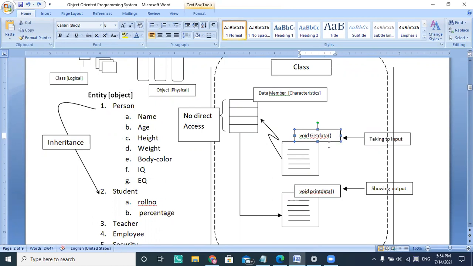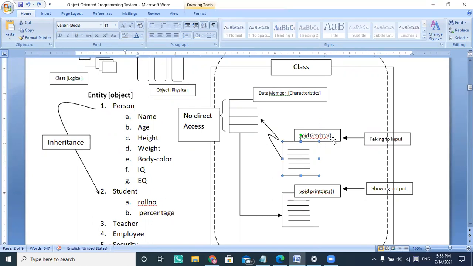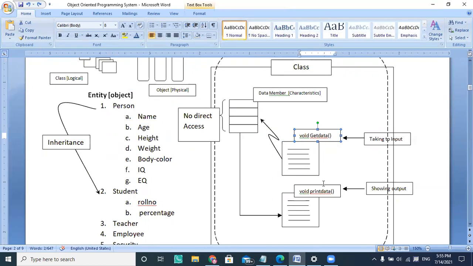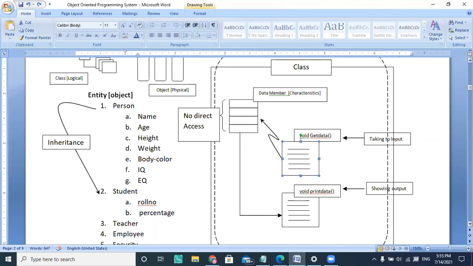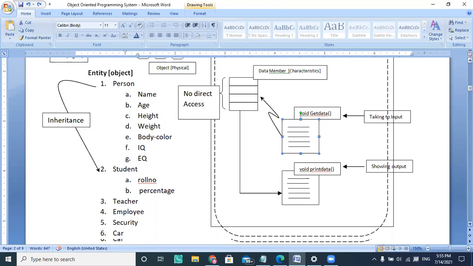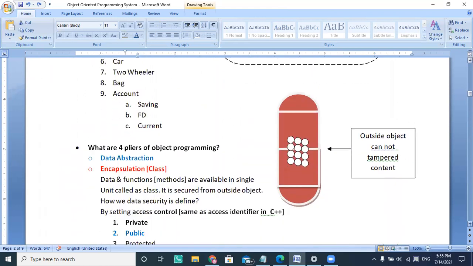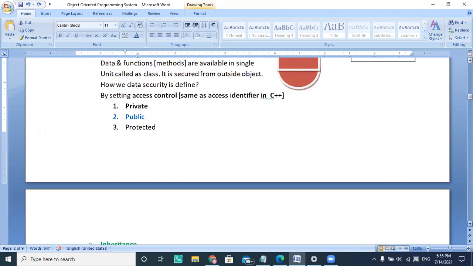But that also depends upon my wish, which data I will make public, which function I will make public, and which function I will make private or protected. So I will choose the accessibility there, and I will send the essential things, and the rest of the things are hidden from the object. That is called data abstraction or data hiding here.